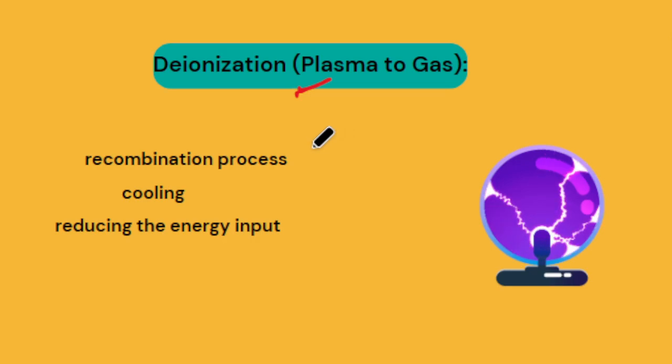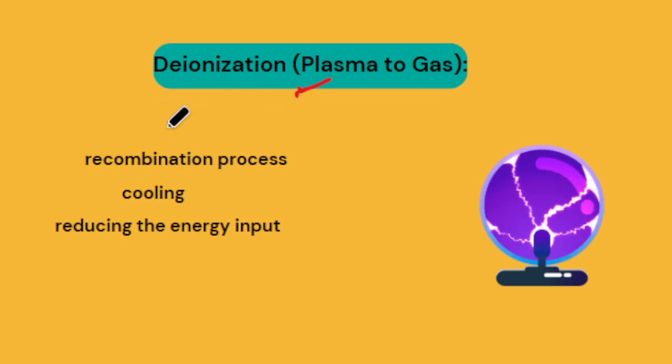Deionization is a process that removes ions. In the ionization process, positively and negatively charged ions form, but in this process, removing the ions is called deionization. The main concept of deionization does not directly apply to transforming plasma back into gas.